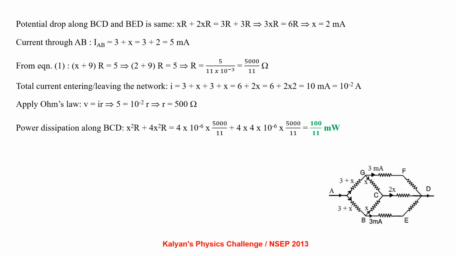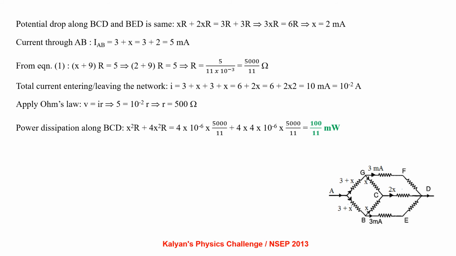Potential drop along BCD and BED is the same. So XR plus 2XR equal to 3R plus 3R, that is 3XR equal to 6R, from which X equal to 2 milliampere. Current through AB, IAB equal to 3 plus X, that is 5 milliampere. From equation 1, (X plus 9) into R equal to 5, that is R equal to 5000 by 11 ohm. Total current entering or leaving the network I equal to 3 plus X plus 3 plus X, that is 6 plus 2X, that is 10 power minus 2 ampere.